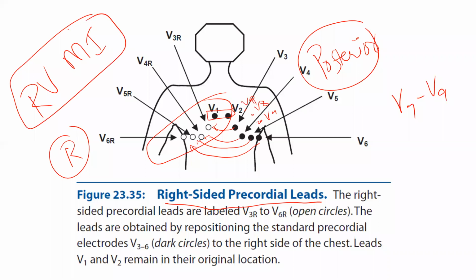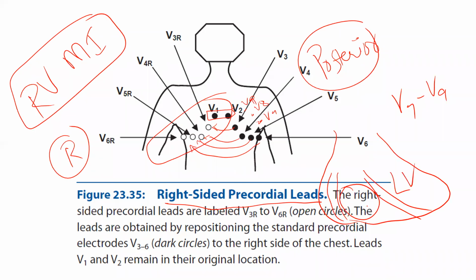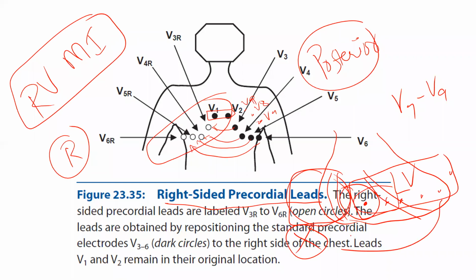right ventricular MI, to look for involvement of the right ventricle. If you place the anatomical position of the heart here, this will be your septum somewhere, this is your RV and RA will come here, and this is your LV. Whatever you have put here, V1, V2, V3, V4, V5, V6, covers only the majority of your LV, but the right-sided heart is neglected. So to compensate for this, V1 and V2 we keep here, and the remaining leads we bring to this side. These are called right-sided precordial leads.